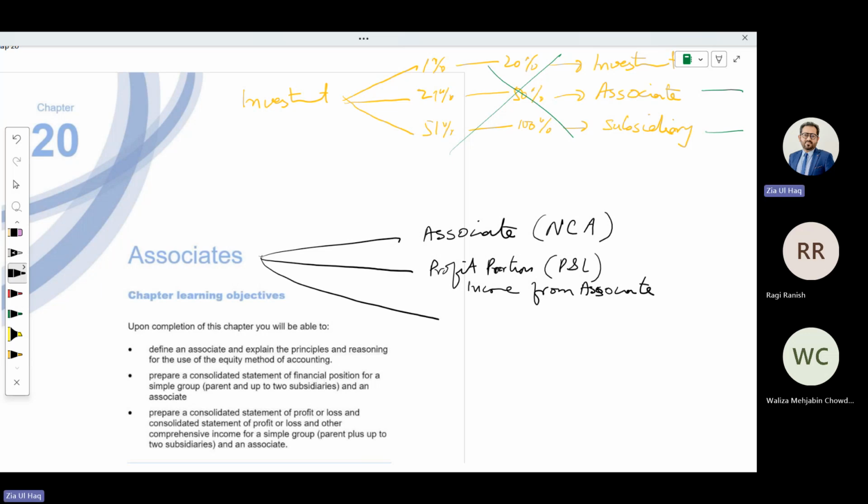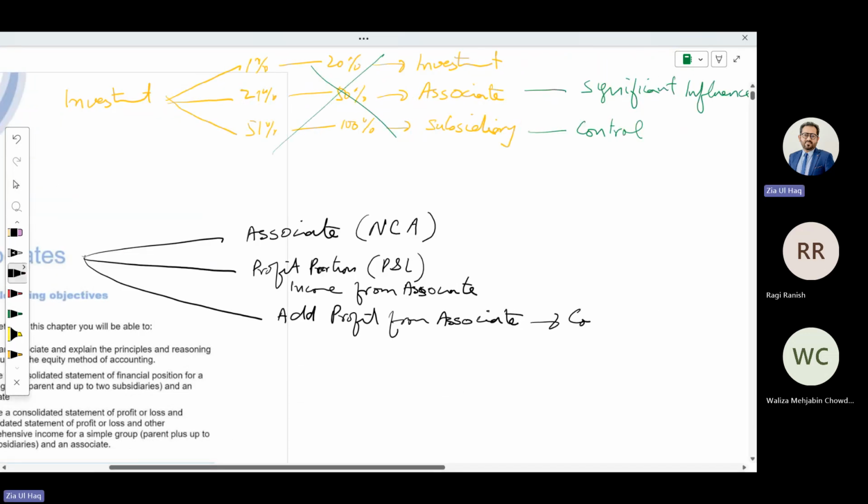And we need to add profit from associate in consolidated retained earnings. In these three ways we need to do accounting regarding associate.